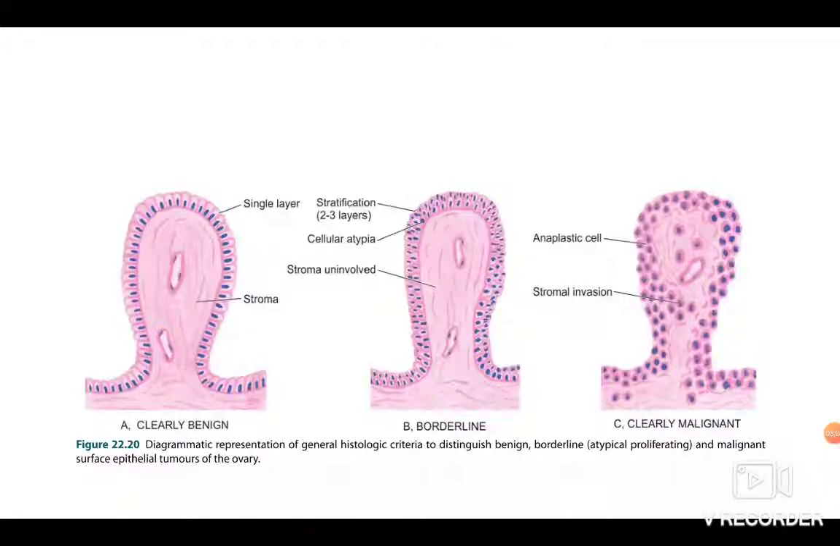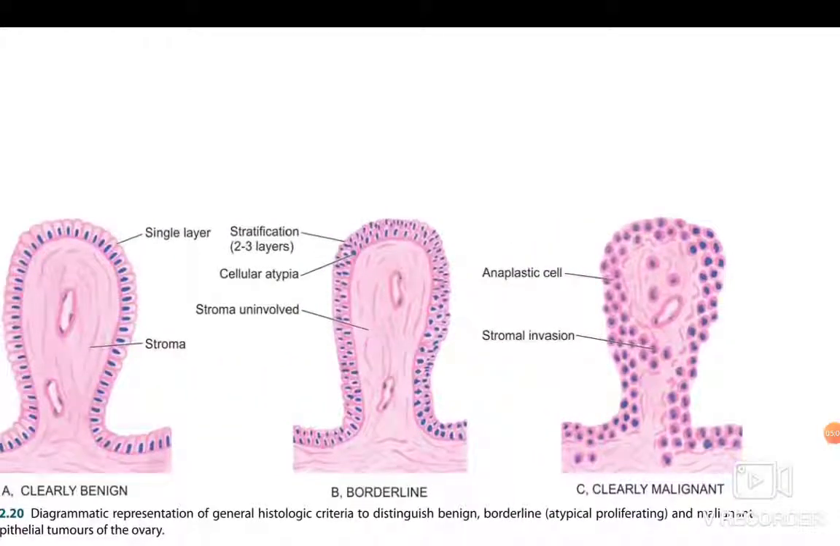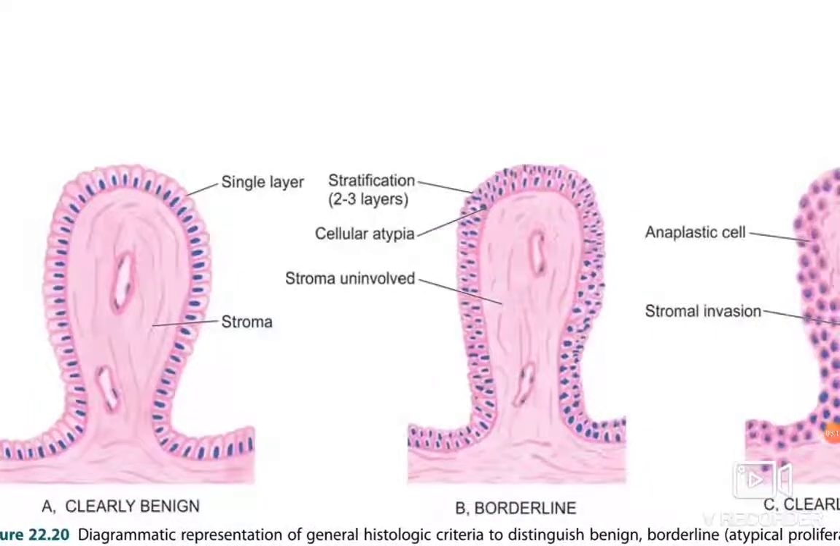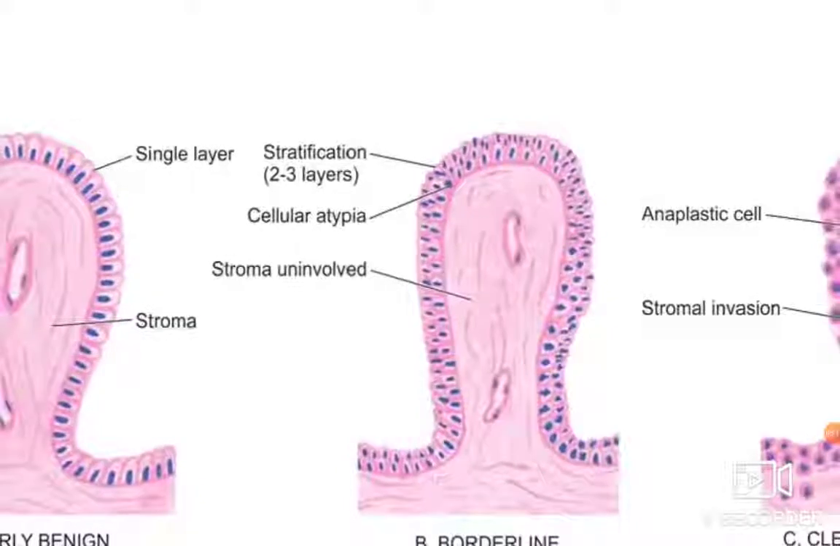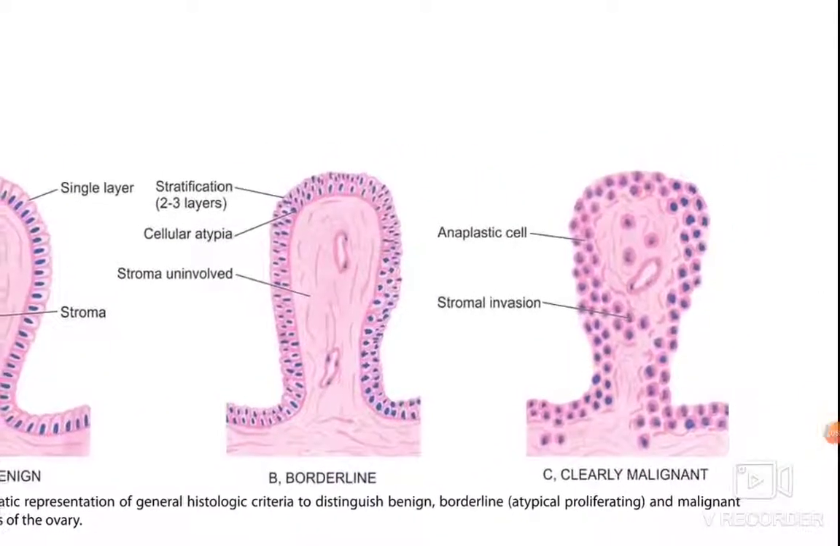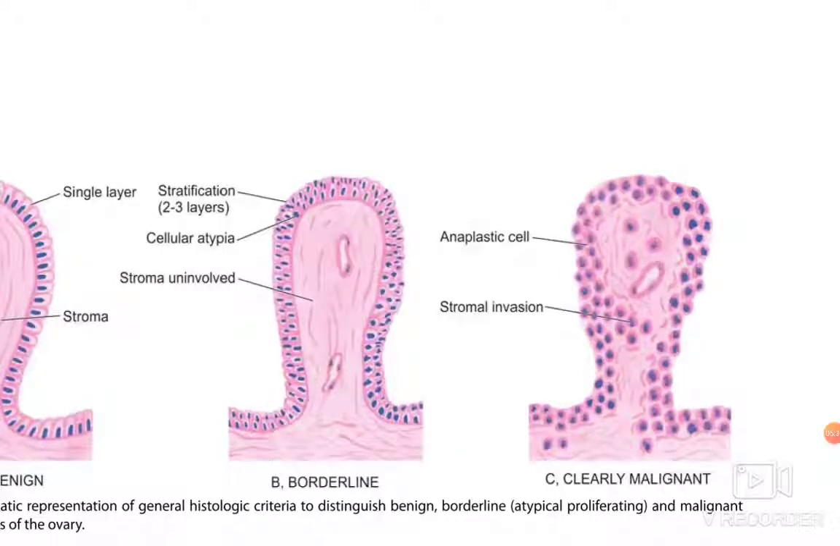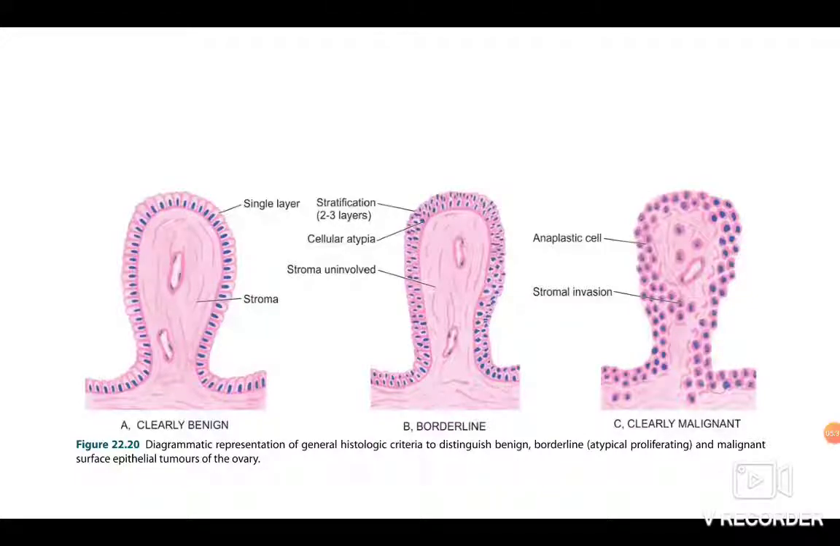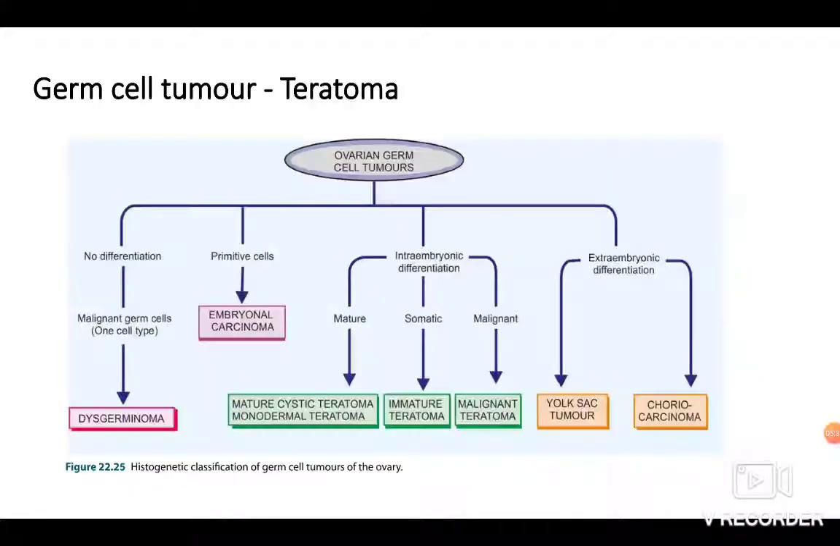Here you can see clearly the benign, borderline and malignant. The benign contains a single layer of tall columnar cells, and you can see the stroma, there is no invasion. Whereas in the borderline, you can see the columnar epithelial cells have stratification. That means they are 2 to 3 cell layers thick. And you can see cellular atypia is there in the columnar cells, but the stroma is uninvolved in the borderline. Whereas in the malignant counterpart, you can see plenty of anaplastic cells and you can see stromal invasion. So this is how you differentiate the surface epithelial tumors into benign, borderline and malignant.